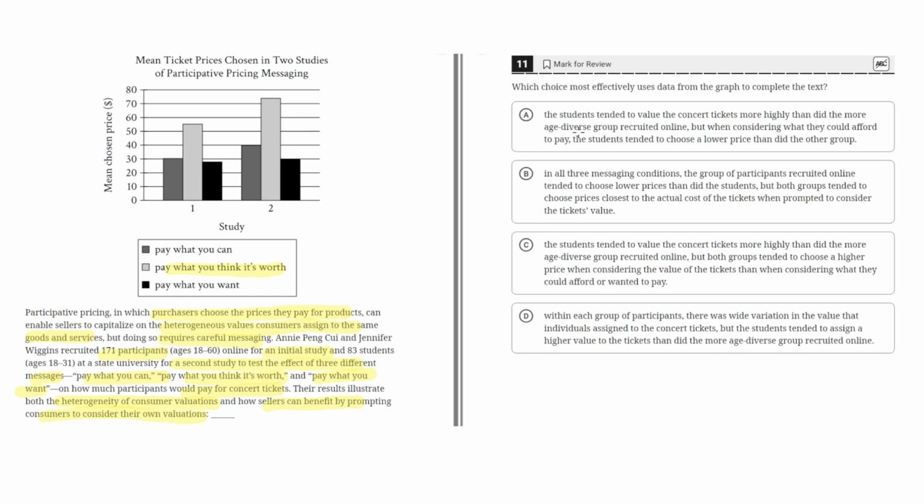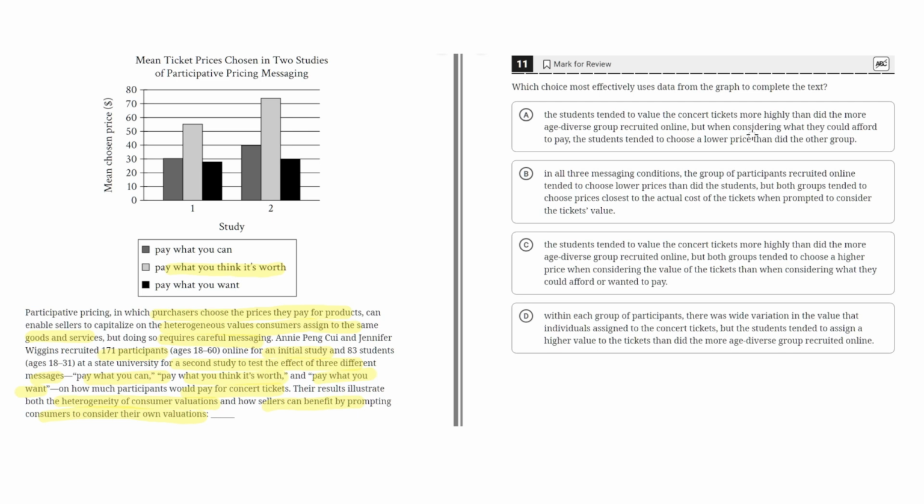So option choice A says, the students tended to value the concert tickets more highly than did the more age-diverse group recruited online. But when considering what they could afford to pay, the students tended to choose a lower price than did the other group. This is incorrect because although the first part seems to be decently correct, where it says they value the concert tickets more highly, and although value is not the best word here, price would be better here.